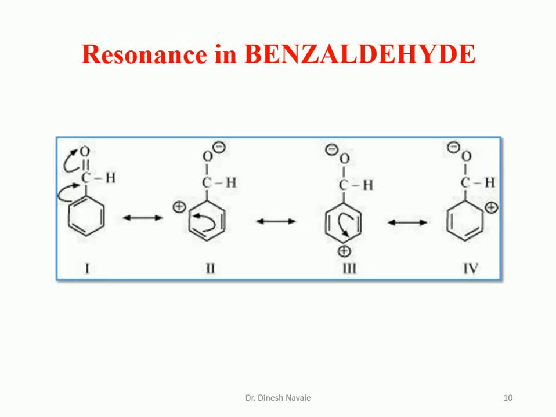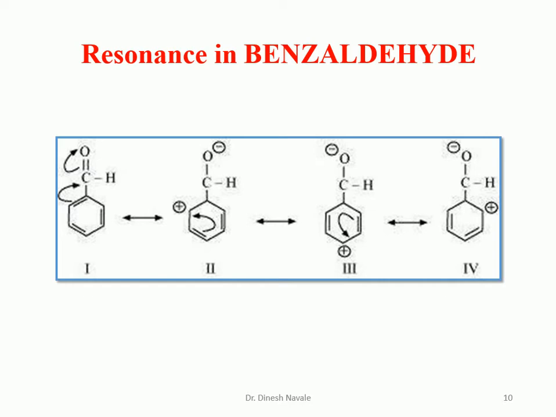Now resonance in benzaldehyde. In this molecule we observe this is the structure for benzaldehyde. This is the aldehyde group or the atom which is attached to the conjugated system. In this case, this aldehyde is going to withdraw the electron towards itself, that means electrons are moving toward the atoms or the groups which are attached to the conjugated system.